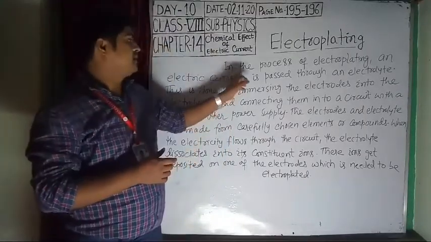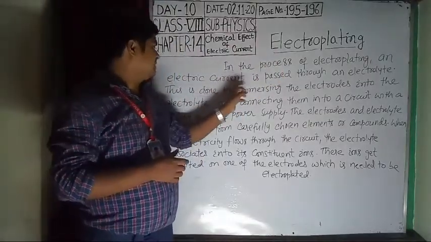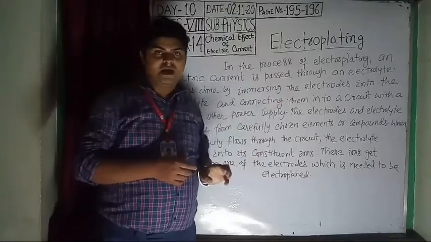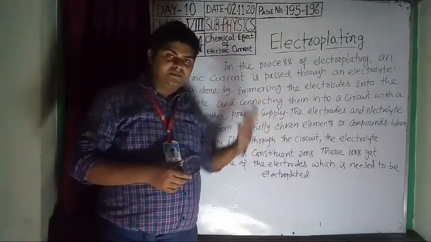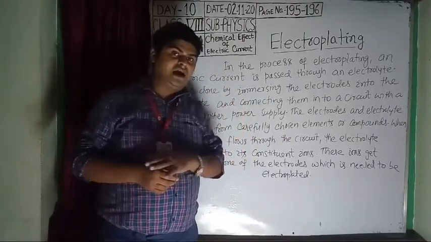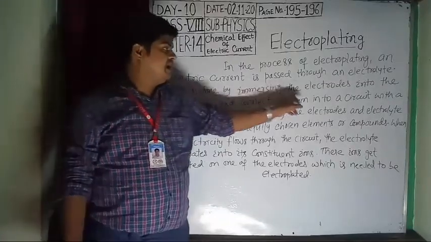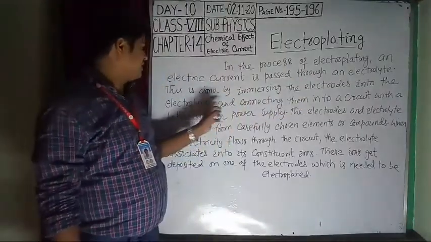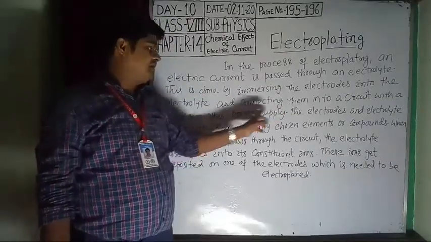This is done by immersing the electrodes into the electrolyte and connecting them in a circuit with a battery or other power supply.